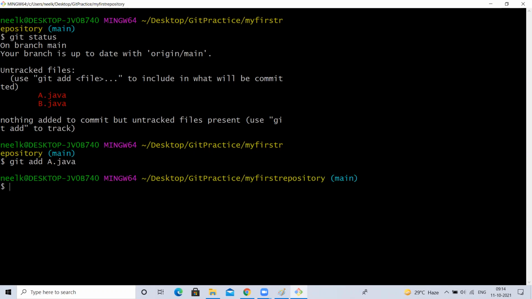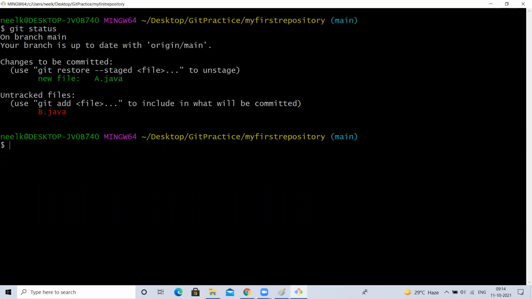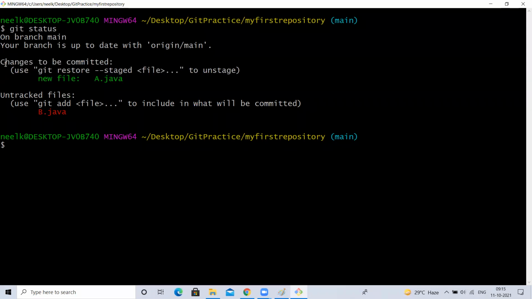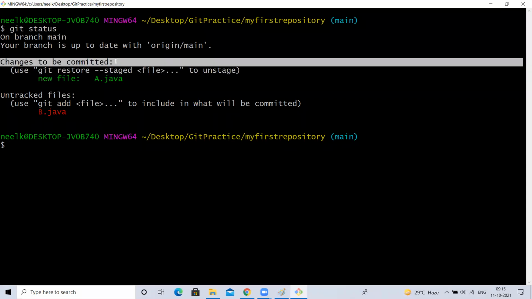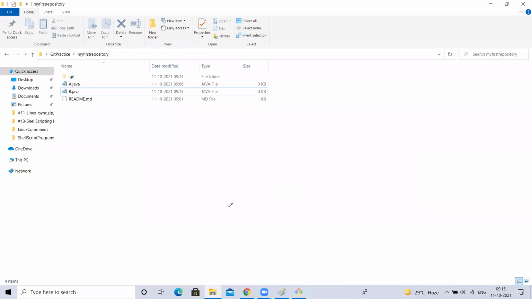Now see this, git status. B.java is still showing in red color under untracked files, whereas A.java is showing as a new file under changes to be committed. So now I have added one file, A.java, into my staging area.